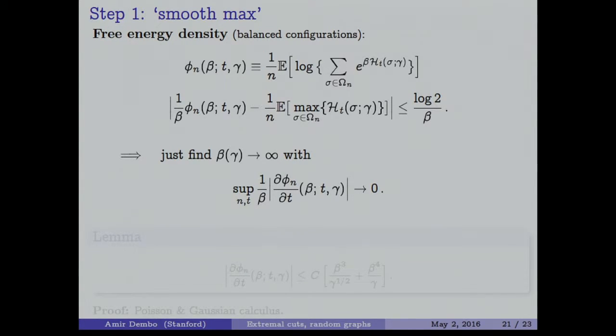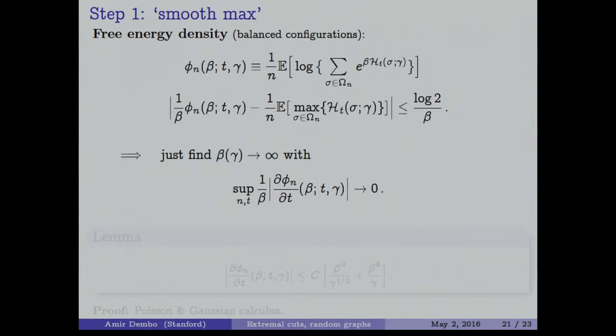So our goal is therefore to find beta that goes to infinity as gamma goes to infinity in such a way that the phi n beta at 1 and gamma divided by beta and the phi n at beta and t equal to 0 are very close to each other. We don't know how to connect phi n beta 0 and phi n beta 1, but maybe we can control the derivative. That's the interpolation technique.